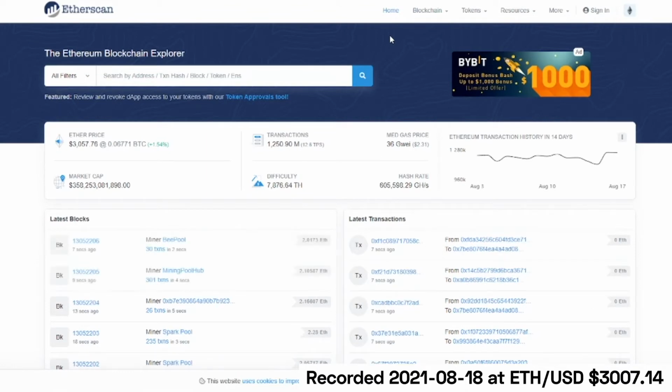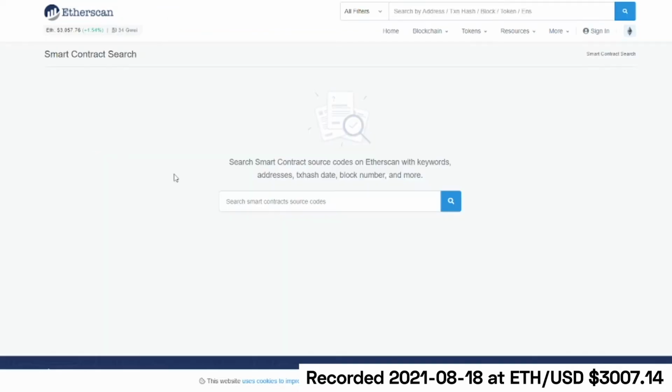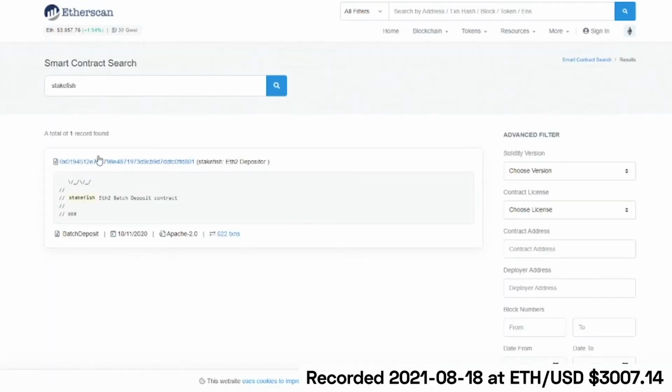Etherscan provides a really useful tool. If we go into More and then look at Smart Contract Search, we can actually search for smart contracts based on their name. And in this case, we're going to look for stakefish. And sure enough, we see a batch deposit. If we click on this, it gives us a little bit more details.